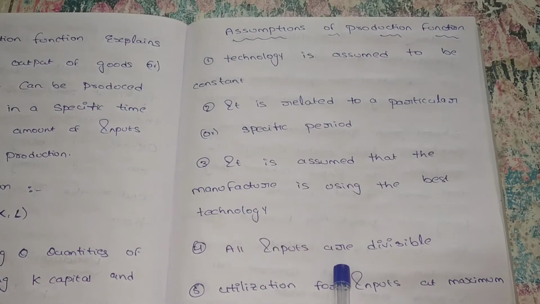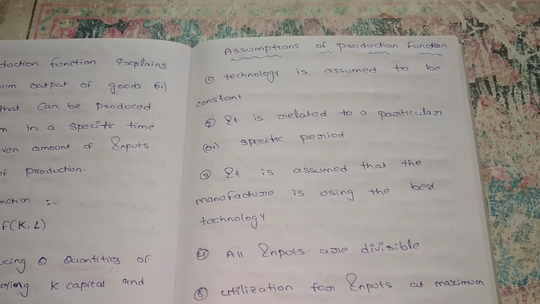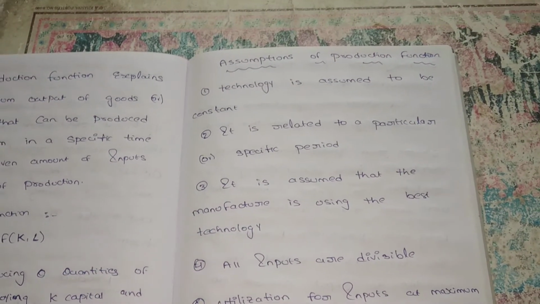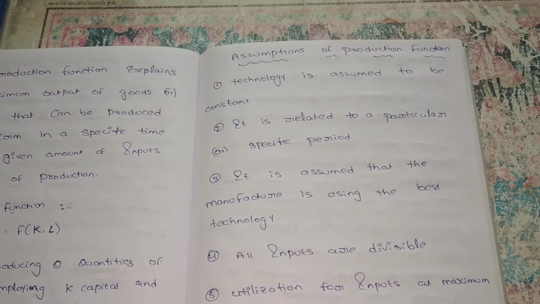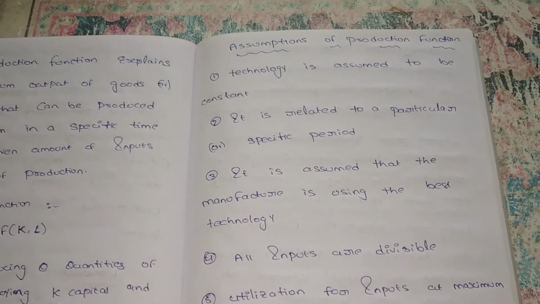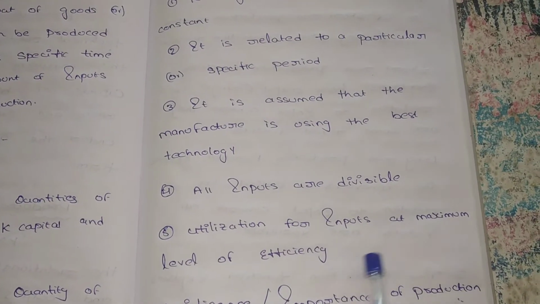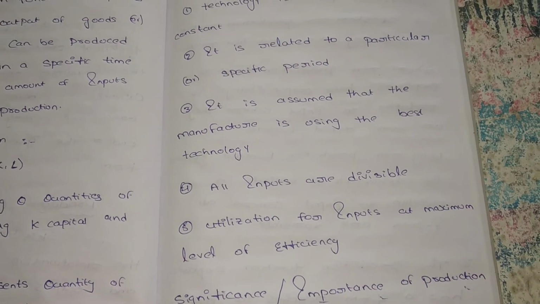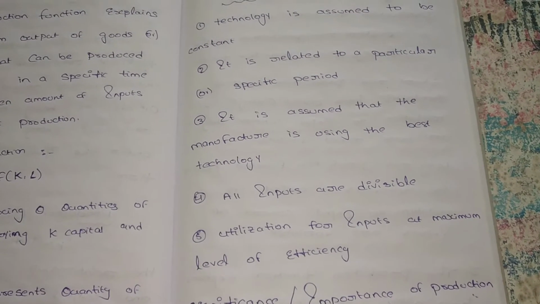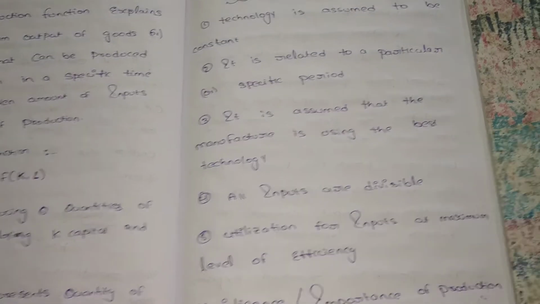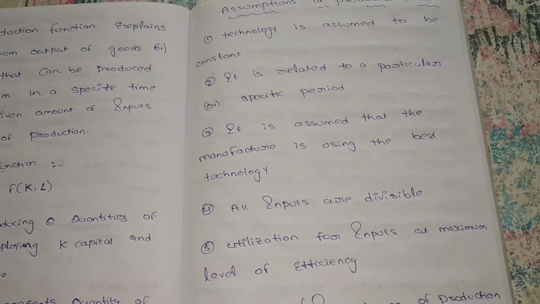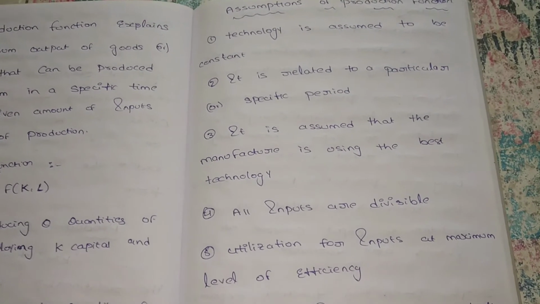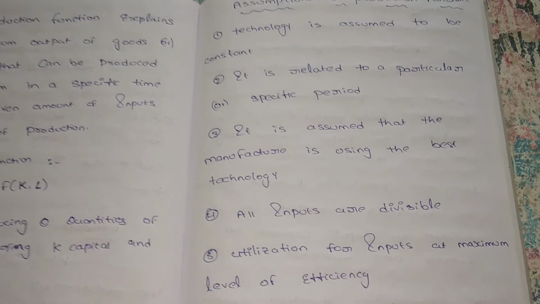Next, all inputs are divisible. We can divide every input. There is land, labor, capital, entrepreneur; every input is divisible, not one and the same. Land is not similar to labor. So each and every input is divisible and different from the others. Next, utilization of inputs at the maximum level of efficiency. We have to utilize all inputs: land, labor, and capital. There is no wastage of our inputs. We have to utilize all these inputs, then we can receive our output efficiently.